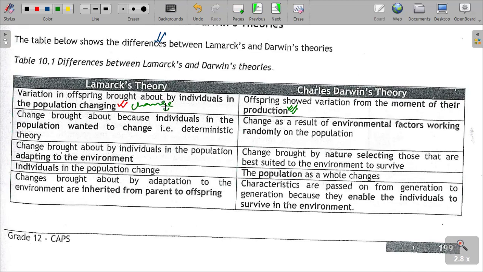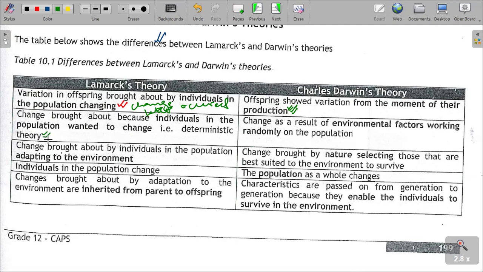Change occurred later in life. And then, according to Darwin, organisms had variation from the moment of birth, of reproduction, or from their moment of production. And then change brought about because individuals in the population wanted to change.